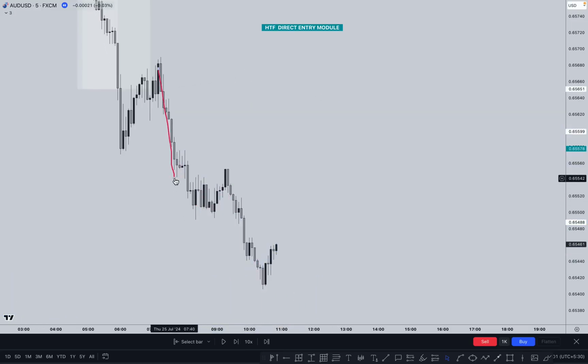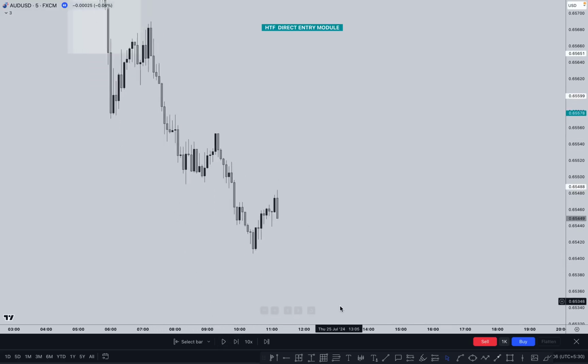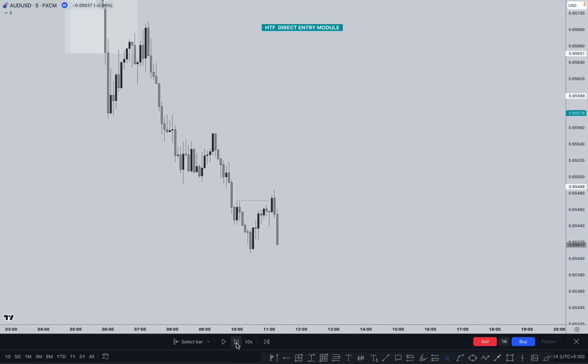So let's see what happened next and how we can react after taking out the inducement. Finally, the market took out the inducement for the first time and made this low. This is a pullback again, and it pushes downside, takes a pullback, and we are interested in the sell side again. Let's see what happened next.